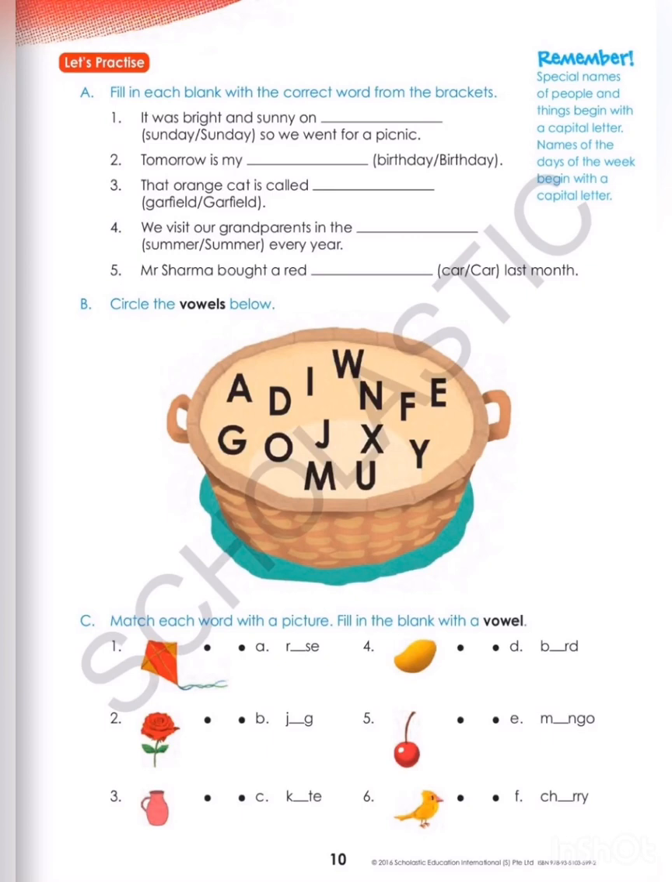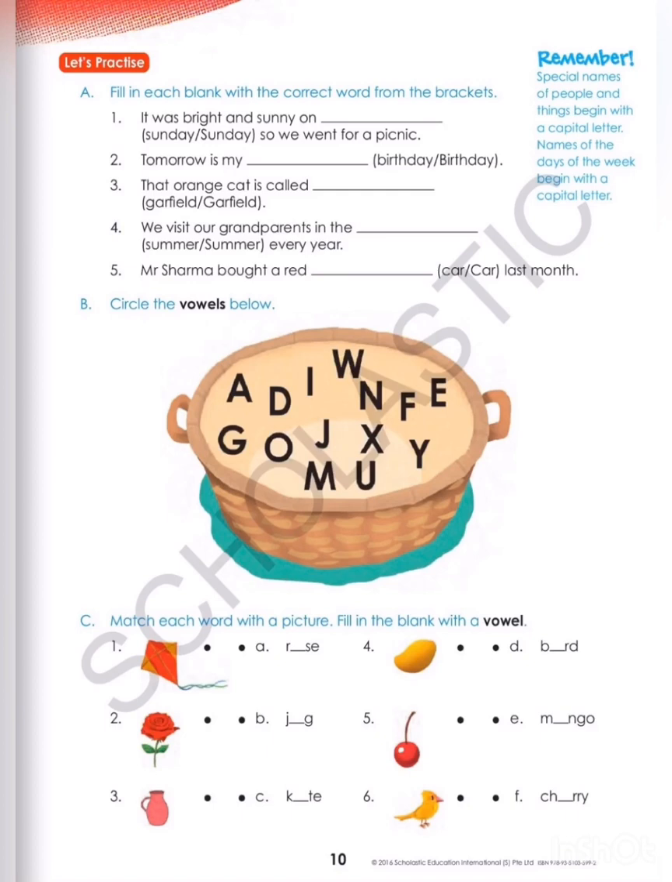Next question is, tomorrow is my birthday. Birthday is not a particular thing. So we will write small b. Tomorrow is my birthday. Birthday starts with small letter. Third one is that orange cat is called Garfield. What is the name of the cat? Garfield. Here we will choose a capital G because this is the name of a particular cat. I told you, name of a person or animal or a particular place, we will start with capital letter. So here answer will be G, start with capital.